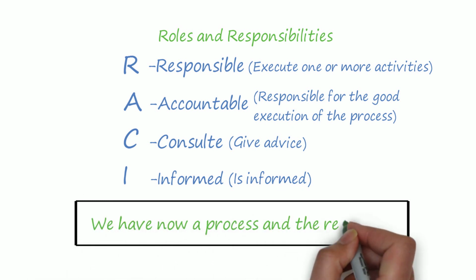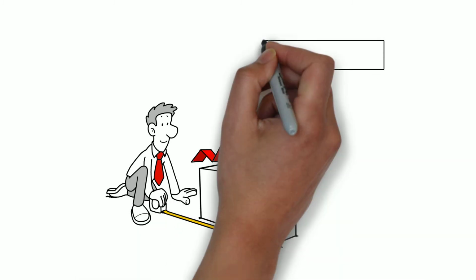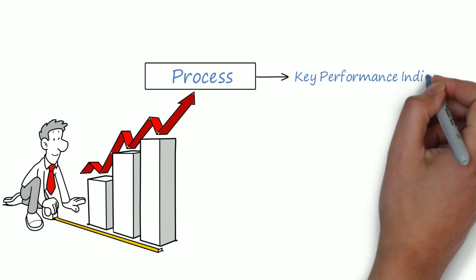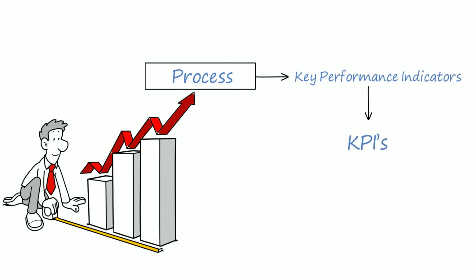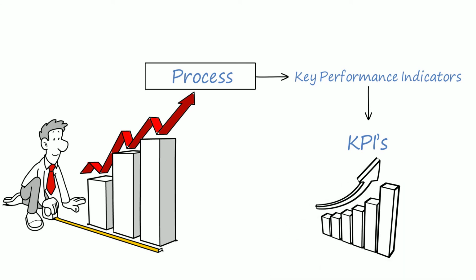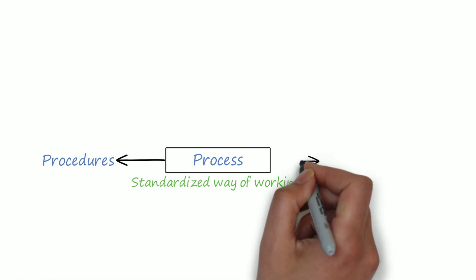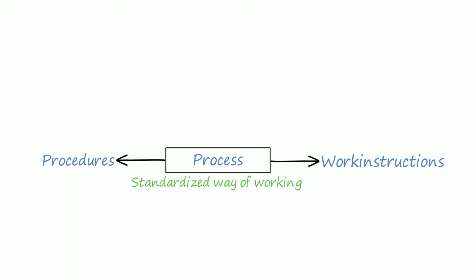We have now a process and the resources. It's vital for a good working process to measure the performance of the process. Therefore we use key performance indicators, or KPIs. It gives us an objective view on how well the process is working according to our needs. There is another important part in the process, the standardized way of working. Everyone should know what to do in the process and how to do it. Therefore we have procedures and work instructions.